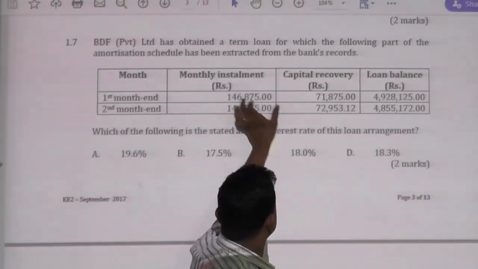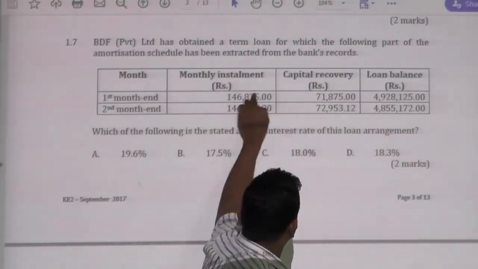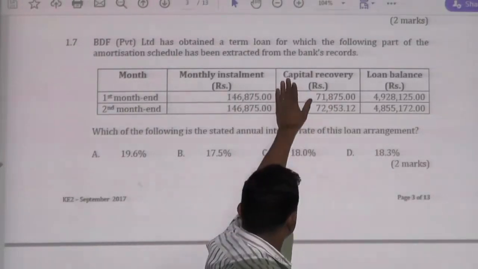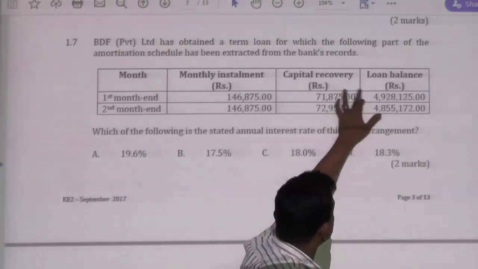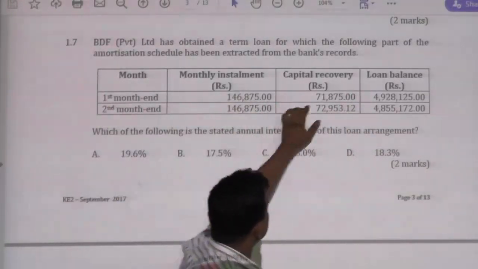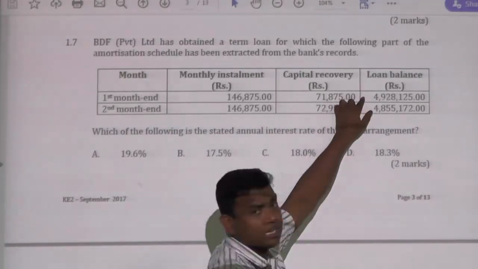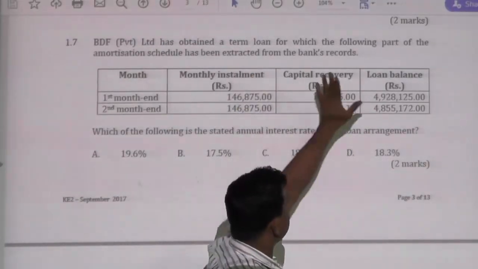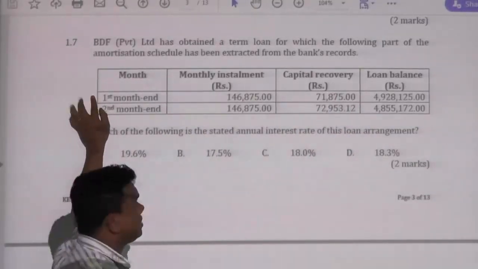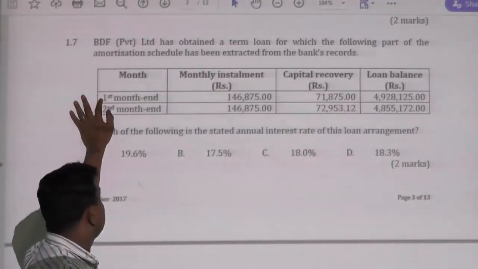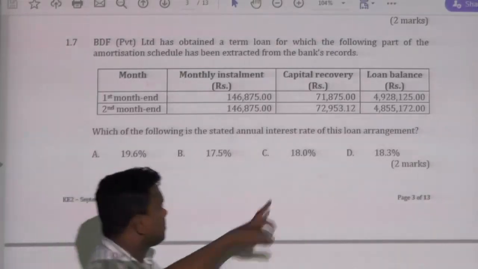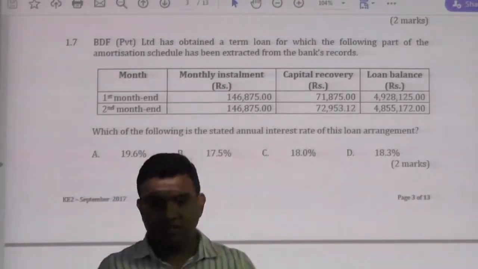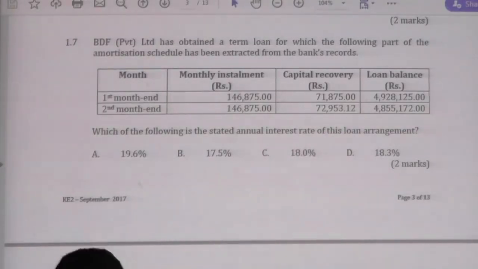This is the installment. It is monthly. Deduct the capital recovery from this. Then you have the interest portion, that is 75,000. Add these two, then you have the total loan. Since this is the first installment, before deducting this, the sum of these two will be the loan, that is 5 million. Then 75,000 divided by 5 million gives the monthly interest charge, sorry, not annual. The monthly interest charge is 1.5. You have 12 months per annum, therefore the annual interest rate will be 18%. Right? I think you got the idea how to calculate it. That is based on the loan amortization schedule.